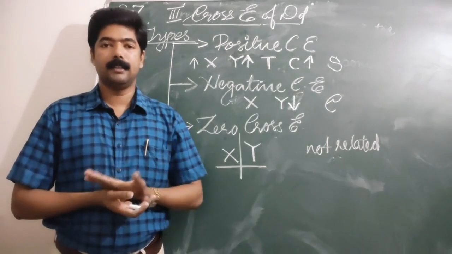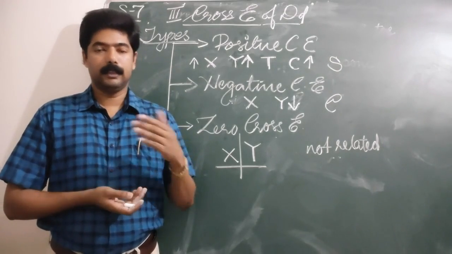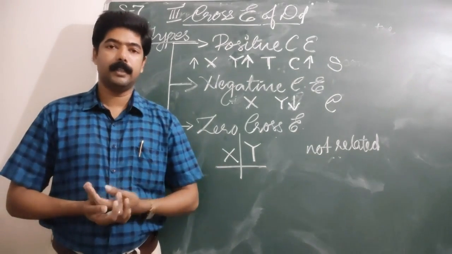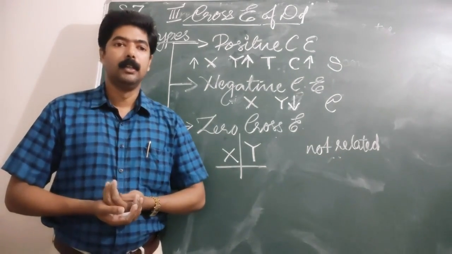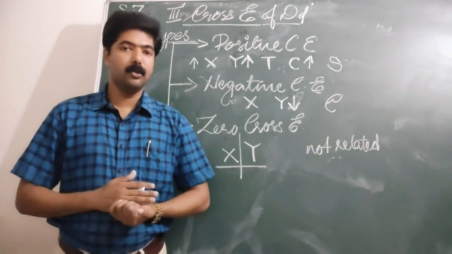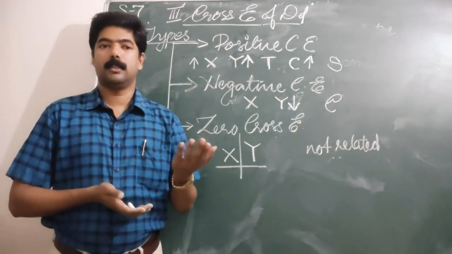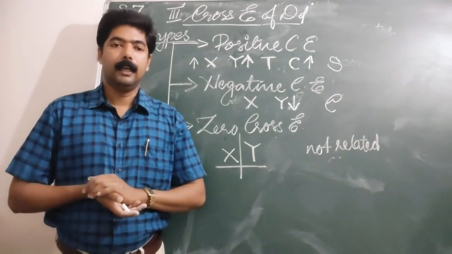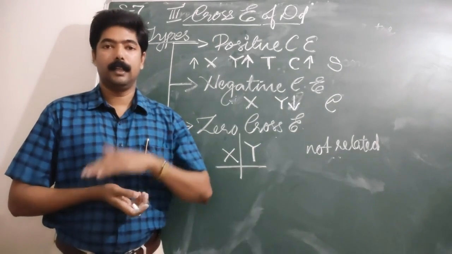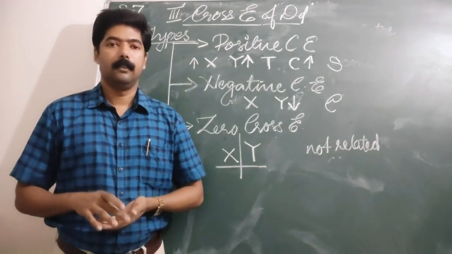And in the next classes we will start a new chapter, that is chapter 3. That also consists of a number of diagrams and a theoretical side too. In a kind of hypothetical way we will discuss. But my request is, I think everyone has textbooks with you, read the textbooks immediately after listening to the class, and underline the important points in the textbook without fail. Repeat again and again so that you will be clear. Okay, then bye.